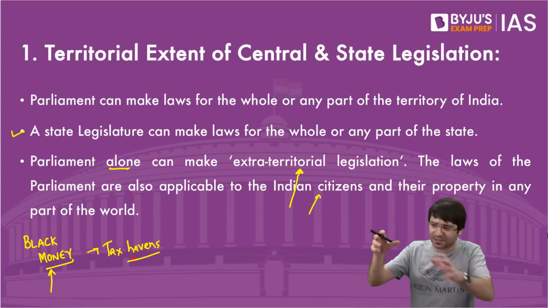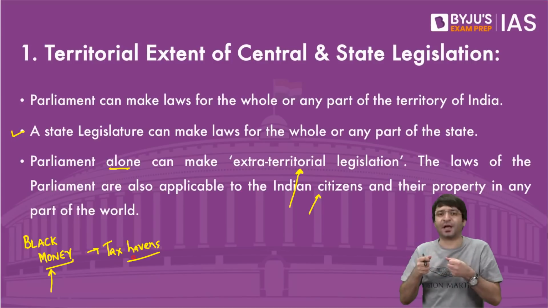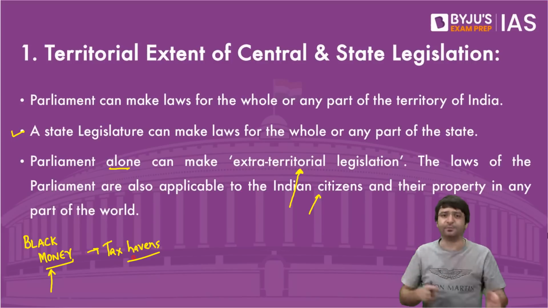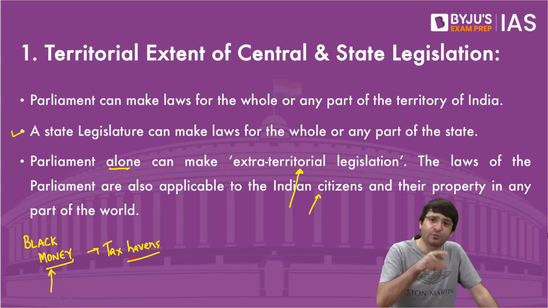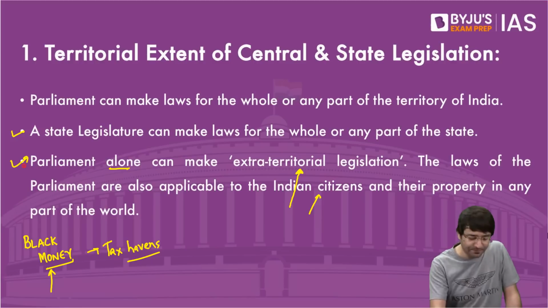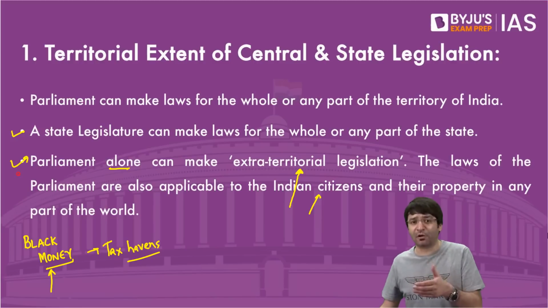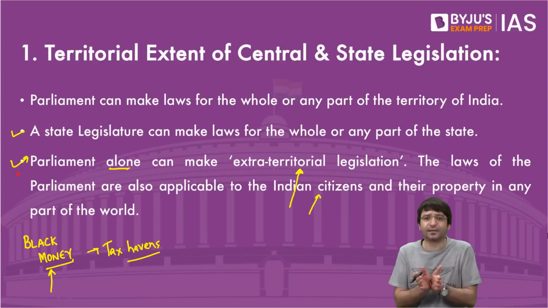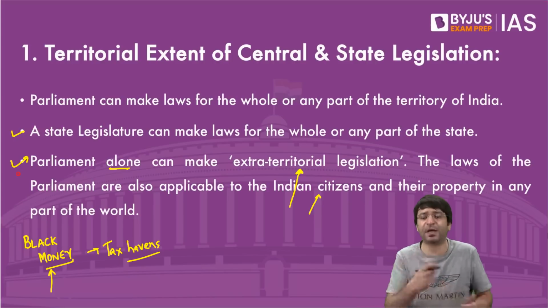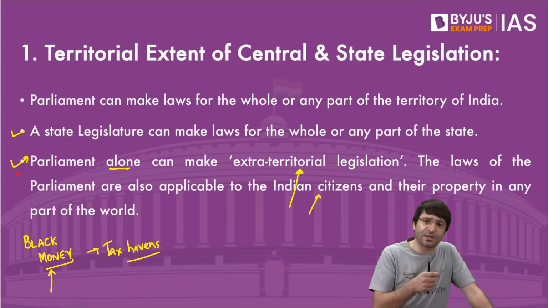Once they are nationalized, that means now these bank accounts are that of the government, and now the government can withdraw money. If such an action is to be taken, who has the power to make a law? Only the parliament. Because only parliamentary law will have extraterritorial jurisdiction. Otherwise, the law passed by the state legislature, its territory is only that state. Beyond that state, this law cannot enter, cannot be applicable. But the laws passed by the parliament will have extraterritorial jurisdiction as well.